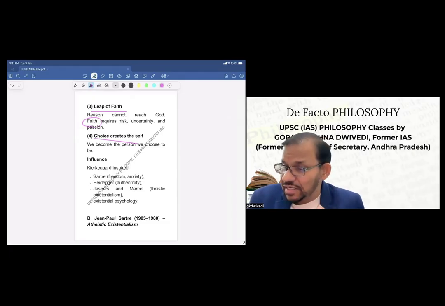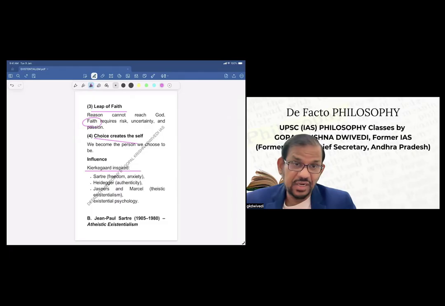Now, Kierkegaard's influence, because he is rightly called the father of existentialism, was on Sartre himself, then Heidegger, then Jaspers and Marcel, then existential psychology also. All these subsequent existentialists were influenced by his thinking.